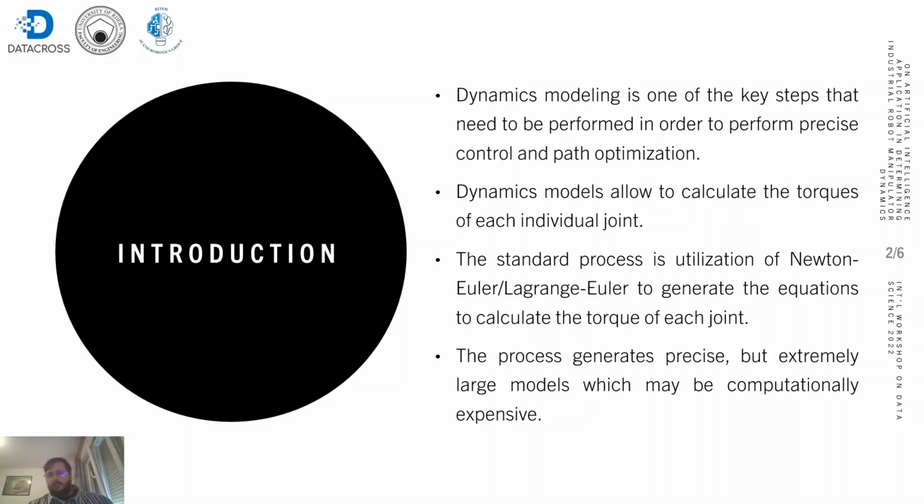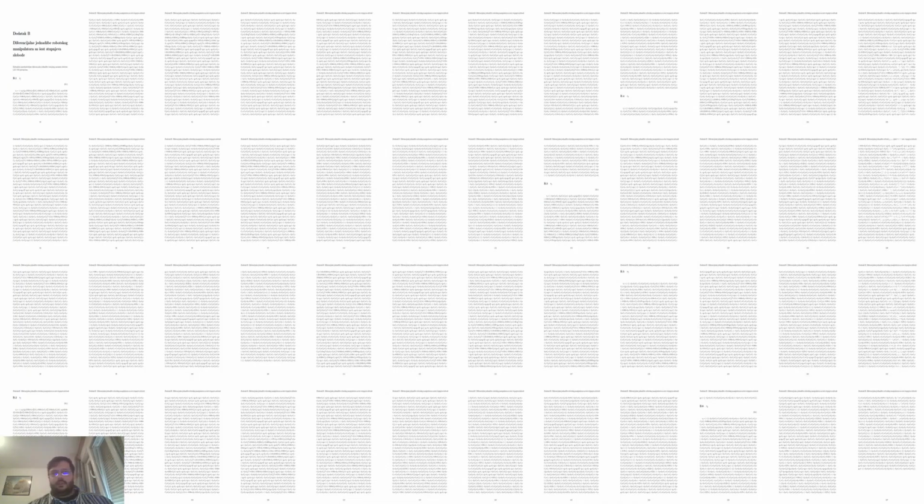To introduce the problem, the dynamics modeling is very important in determining how a robot will perform in motion by calculating the torques of each individual joint. The standard process for this is analytical and utilizes Newton-Euler or Lagrange-Euler algorithms to generate the equations for each individual joint. While these equations are very precise, they could be very computationally expensive, something that we can see here. This is an example for a 6 degree of freedom industrial robotic manipulator equations.